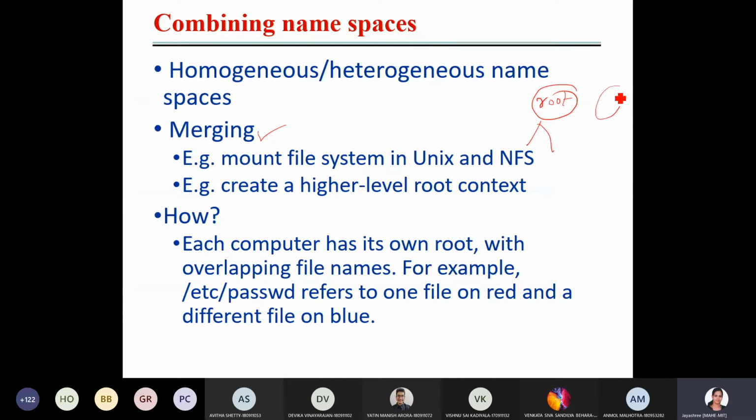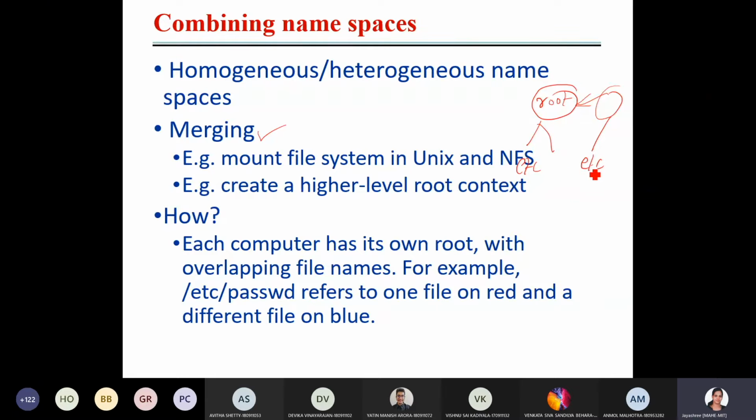If NFS, that also has some roots. Is it possible for these two to merge? It is not possible. Okay. So for example, you can see each computer has its own root with overlapping files. There are files, and they are overlapping with each other.